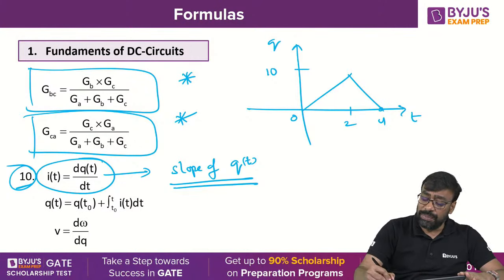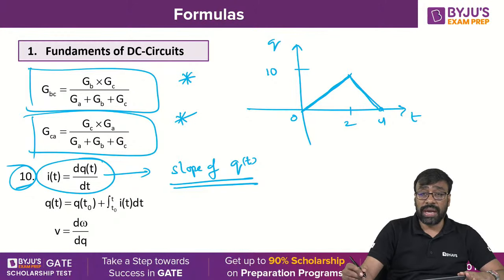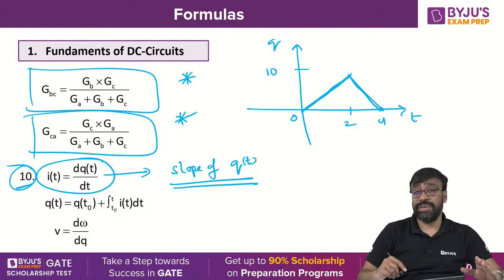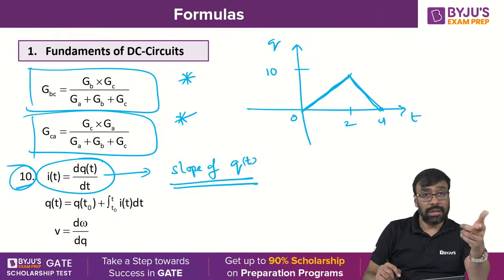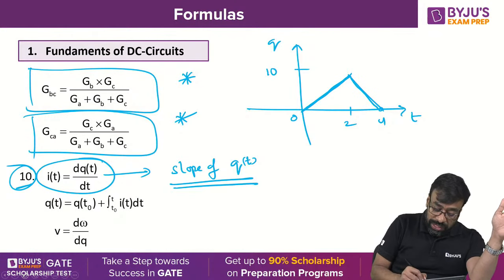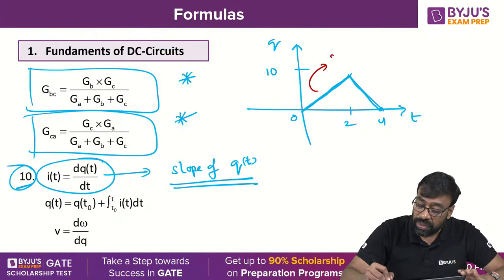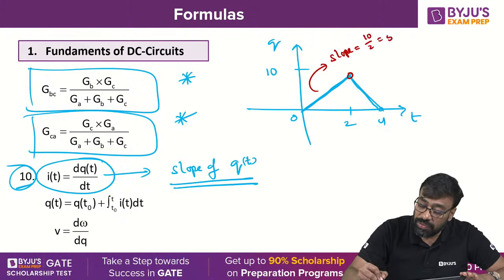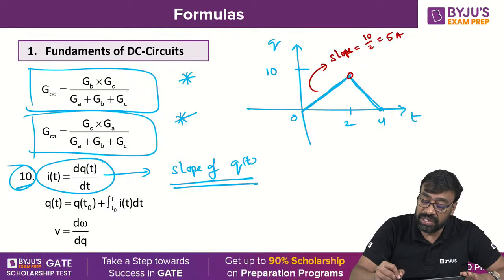So what do you do here? Generally people try to derive the expression for this line passing through the origin, then a straight line with a negative slope, and get Q of t. After that you differentiate Q of t with respect to time, then you get the current. But don't do that. It's going to kill your valuable time. Instead, you can simply find the slope. The slope here is 10 by 2, nothing but 5 ampere.